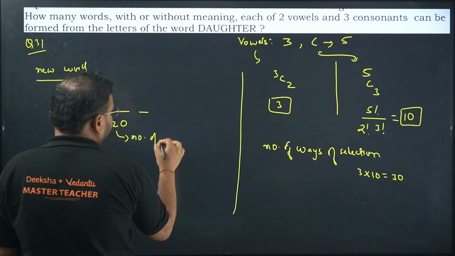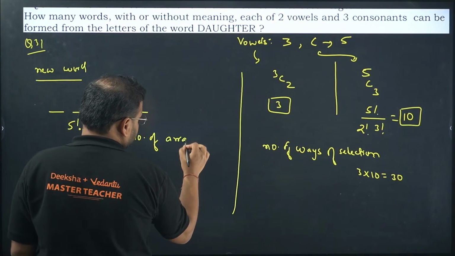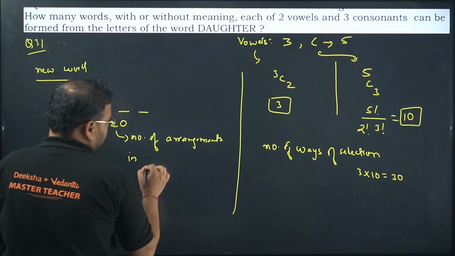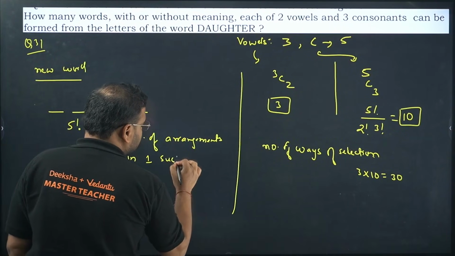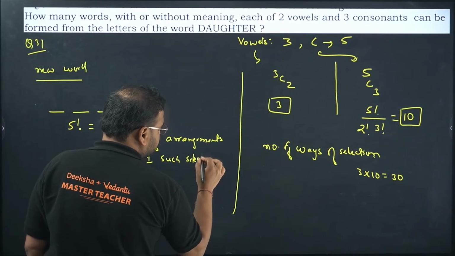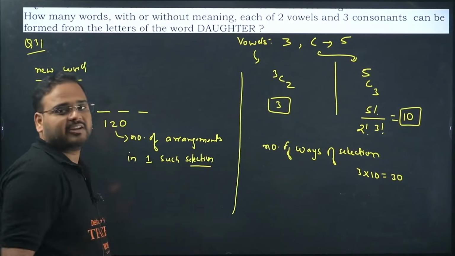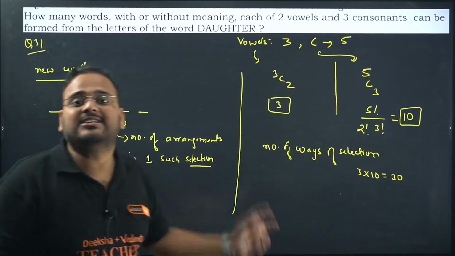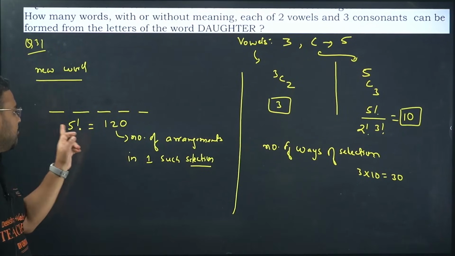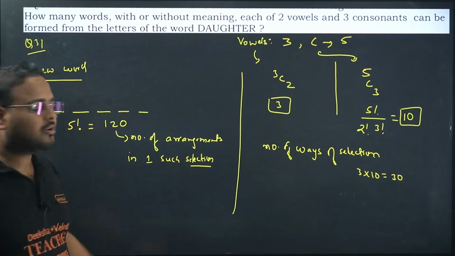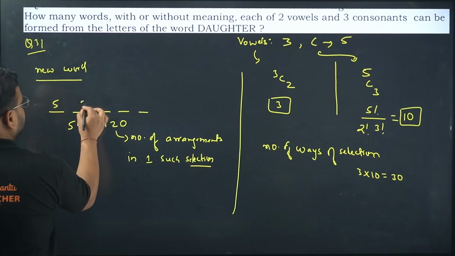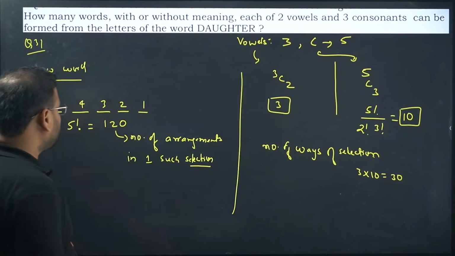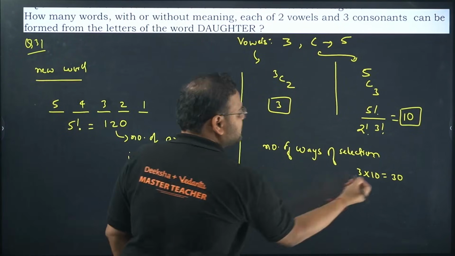Number of arrangements in one such selection. In one such selection means once you select 5 letters from the daughter word, then in that one selection you can arrange them in how many ways? 120 ways. So 5 factorial will be 120. That's how we arrange 5: this can be arranged 4 ways, 3 ways, 2 ways, 1 way. That is 5 factorial. So this is the number of arrangements per selection, and this is the number of selections.